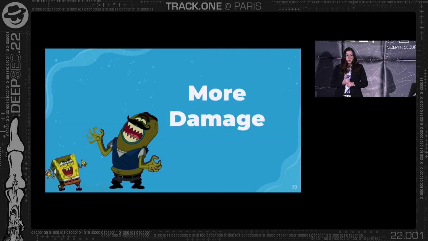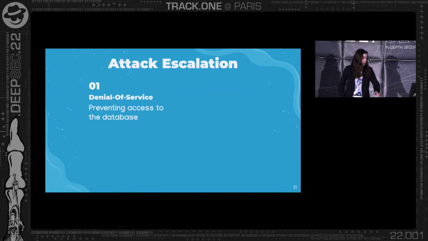OK, so we're able to get a lot of data from the database and to tamper with data. Now that we know what the database looks like, we can actually inject, delete, update, and change things. But we want to do more crazy stuff today. We want to be able to cause more damage than what we've already done. So let's see what else we can do.